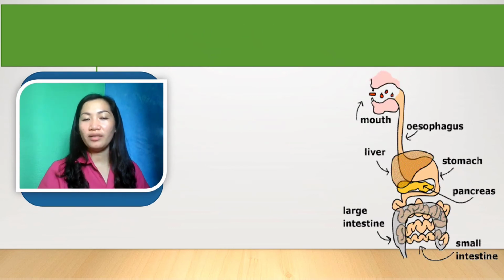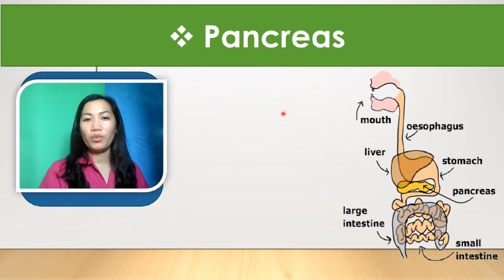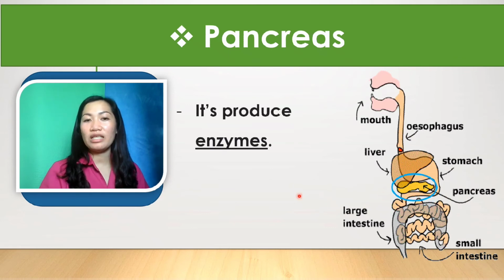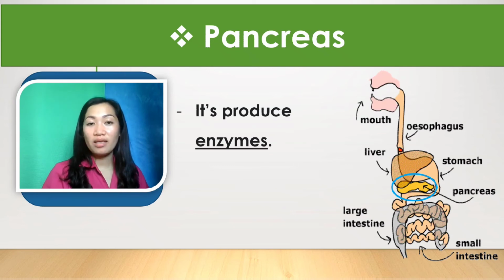And also we have the pancreas. What is the pancreas? Okay, this one. The pancreas produces the enzymes. During digestion, your pancreas makes juices called enzymes. This is the enzyme that breaks down the sugar, fats, and starches.